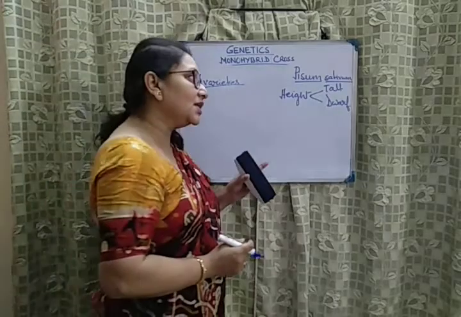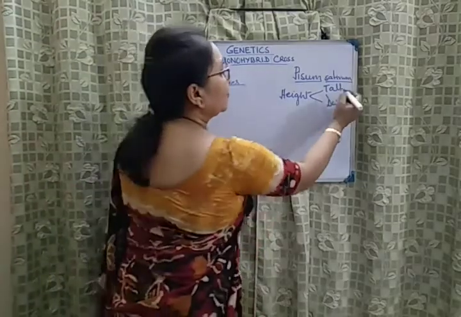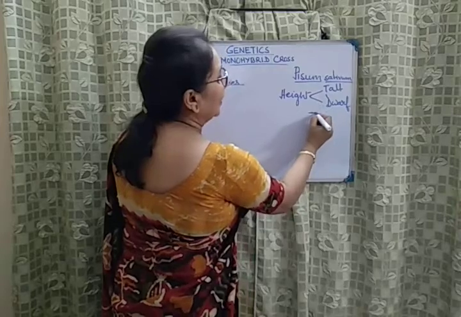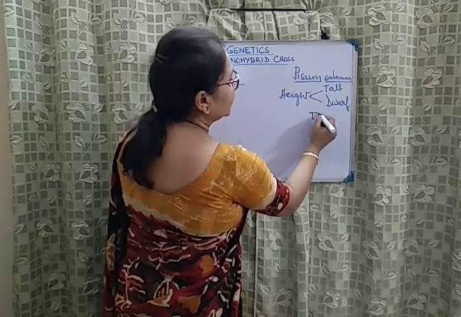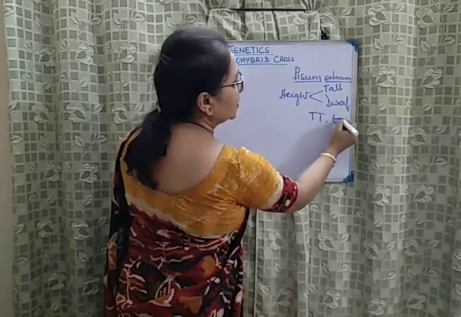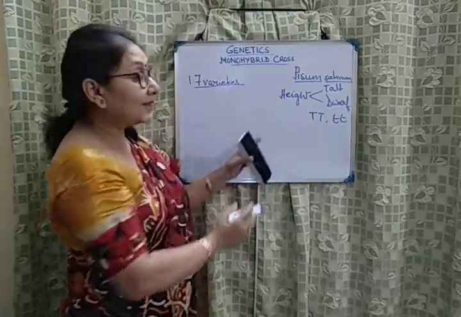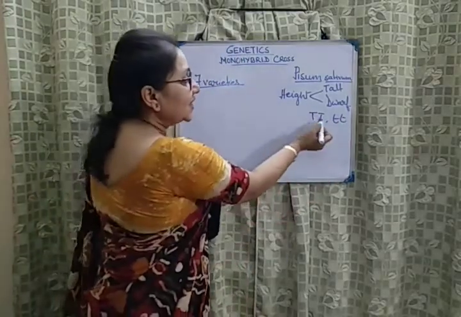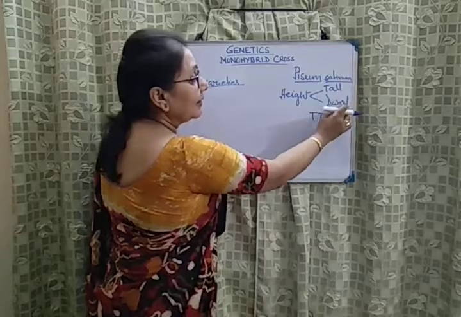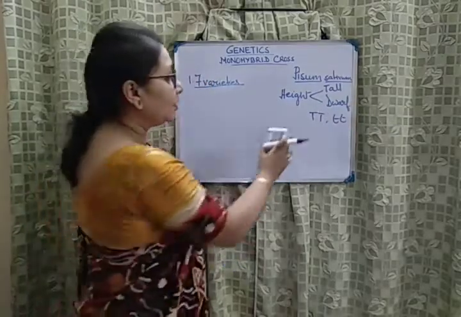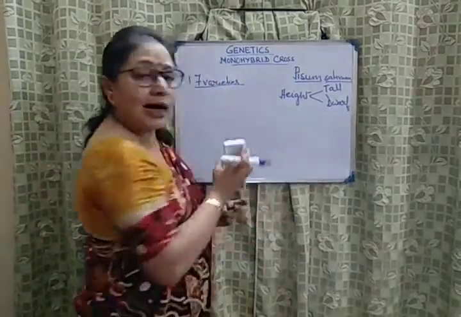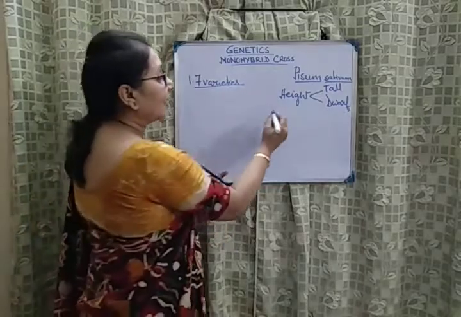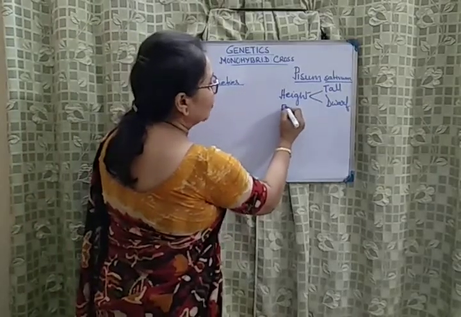We have already seen that the dominant character we represent with capital letters and the recessive character we represent with small letter. So for the character height of the plant, TT will be the tall plant and small t will be the dwarf plant.